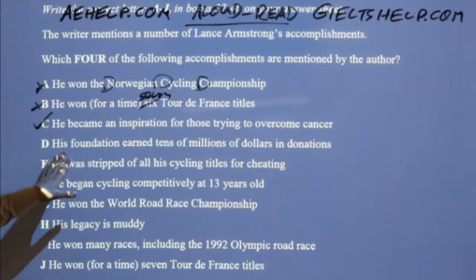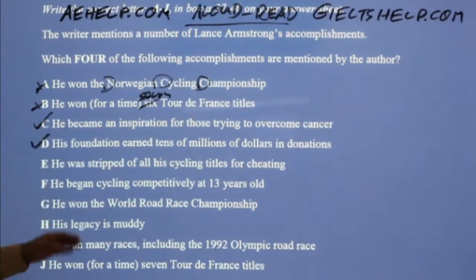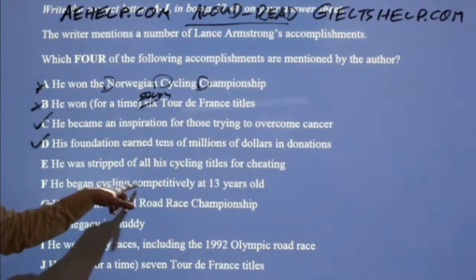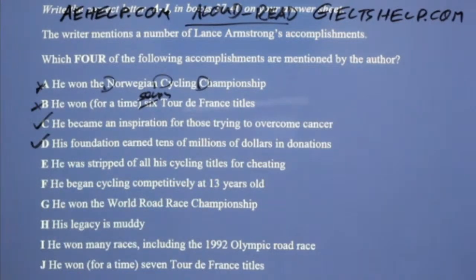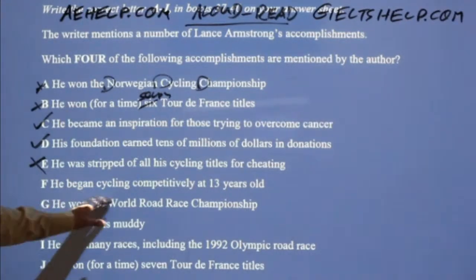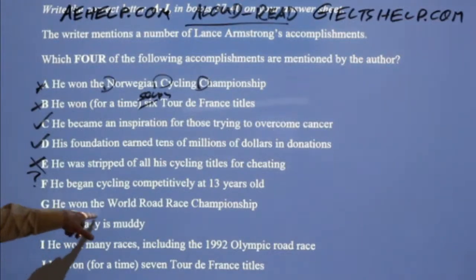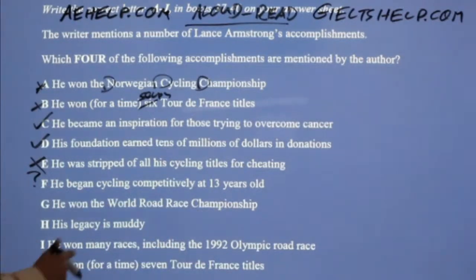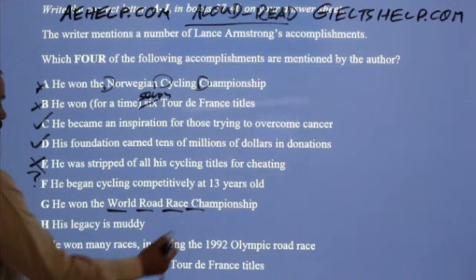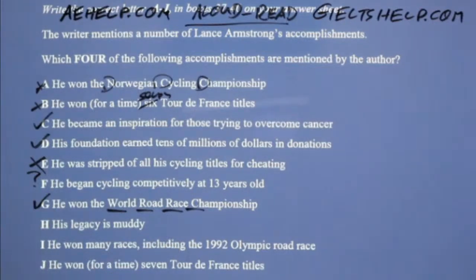His foundation earned tens of millions of dollars in donations. That looks good. He was stripped of all his cycling titles for cheating. That's not an achievement, obviously. Okay. He began cycling competitively at 13 years old. I don't know if that's an achievement. He won the World Road Race Championships. Okay, that I remember was the Norway Road Race Championship. So that looks good. Okay.